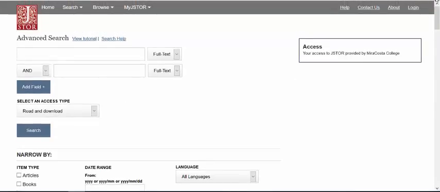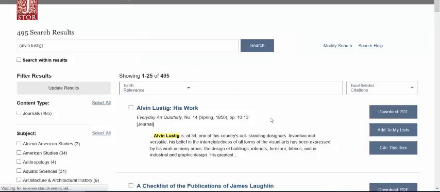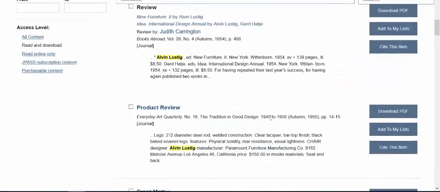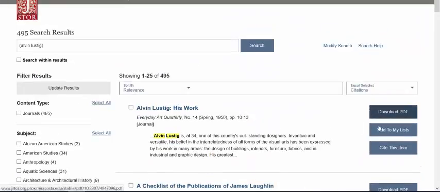Here we are in JSTOR. And I'm going to search for information on Alvin Lustig, who was an American graphic designer working primarily in the 40s and 50s. And we'll be learning about him during the course. So I'll just type in his name and do a search. And there we come up with a number of articles in which he is mentioned. And I'll click on that first reference there, Alvin Lustig, his work.